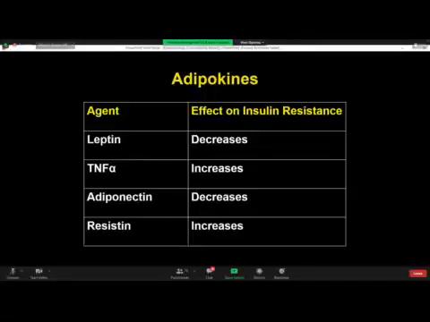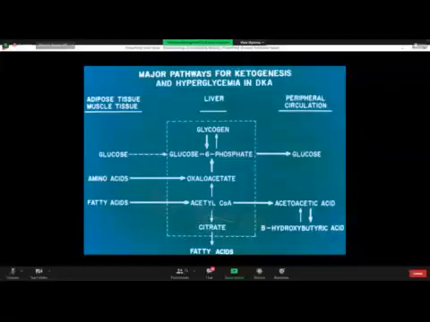Whereas adipokines, which are hormones of the adipose tissue, like tumor necrosis factor alpha and resistin, are bad adipokines; they increase insulin resistance. So leptin and adiponectin decrease insulin resistance. TNF alpha and resistin increase insulin resistance.